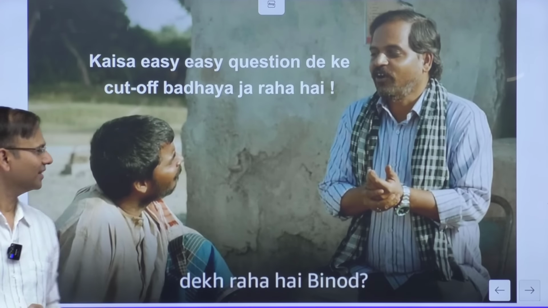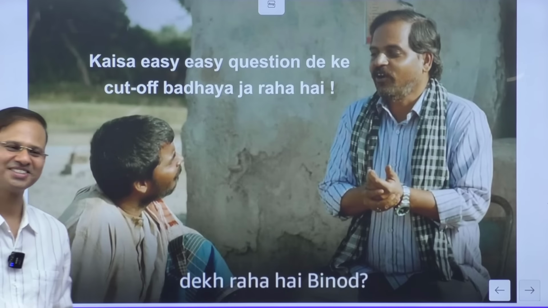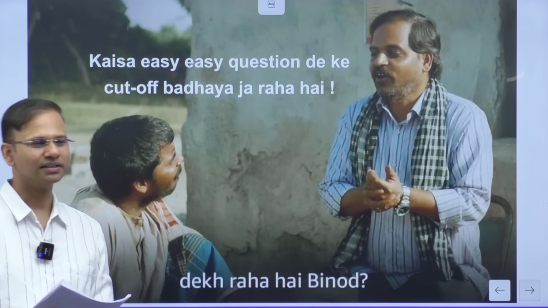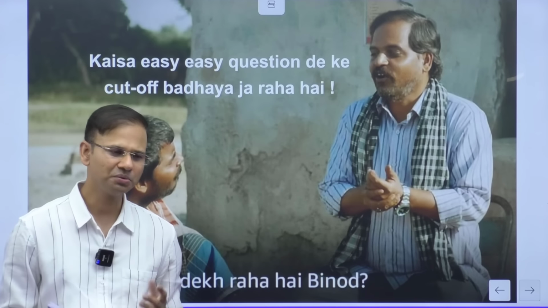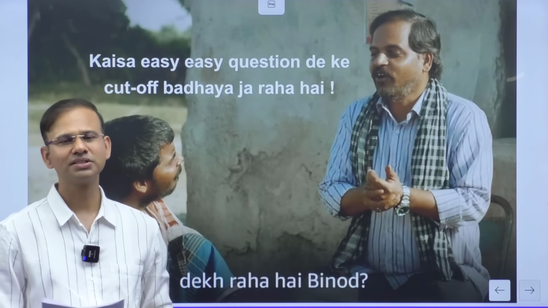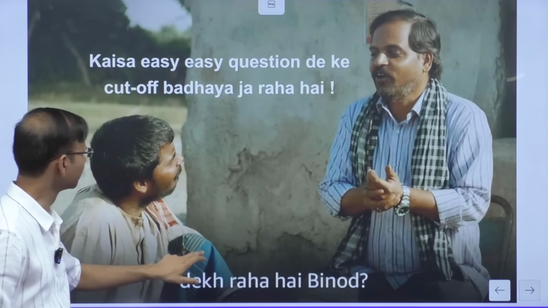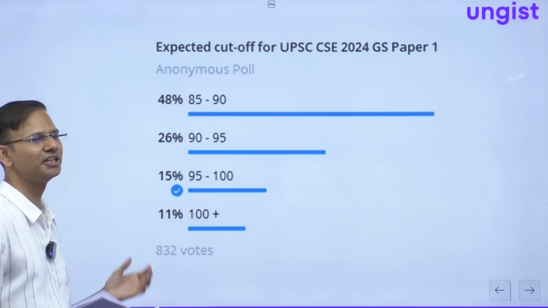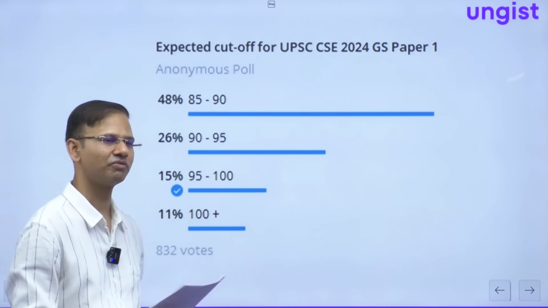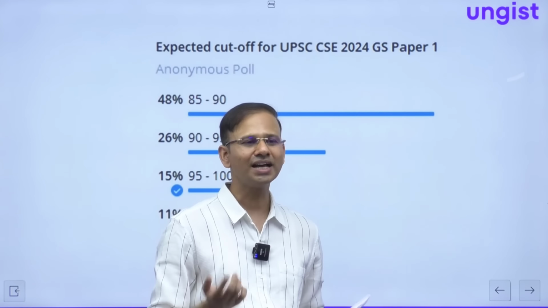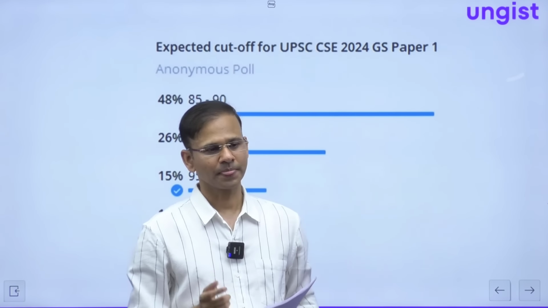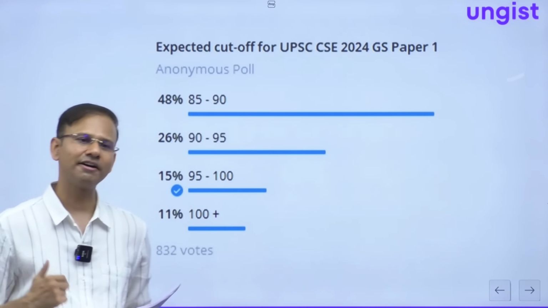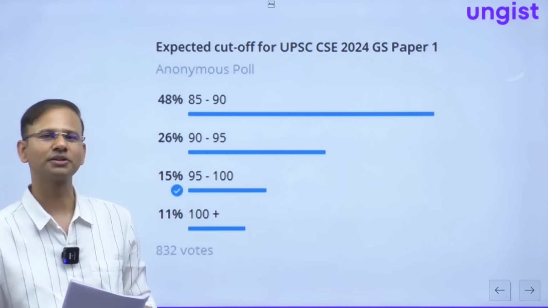So friends, this is the thing. And yes, yesterday we did a poll in our Telegram channel. Usually I don't do that poll, but yesterday we did because the paper was actually very easy. So many students were calling me continuously, sir, what will be the cutoff? Because the last 2 times we predicted the cutoff and it was exactly the same. So this year also students called me for the cutoff.